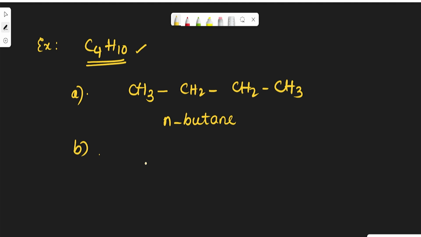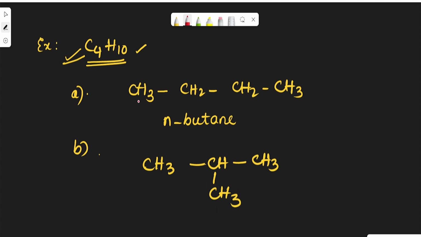See, in the second case also CH3, CH3, CH3. So here also 1, 2, 3, 4 carbons and hydrogens 3, 6, 9 and 10. So obviously it is also having the C4H10 formula, similar molecular formula, but here it is containing one branch. The first contains only one main parent chain, and the second case contains a branch. So the name of the compound is 2-methylpropane obviously. Is it okay? So the common name is isobutane.